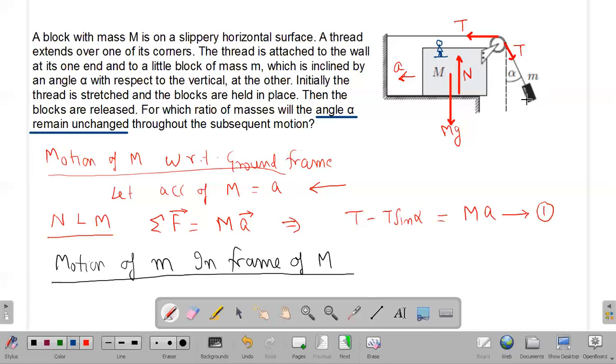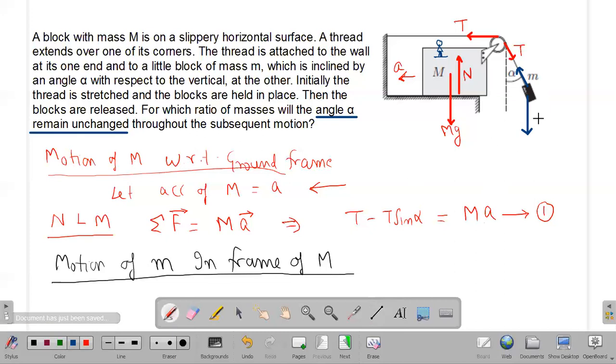The forces on mass small m will be obviously the force of gravity mg. There will be a tension force on this mass m in the upward direction, inclined at angle alpha with the vertical line.